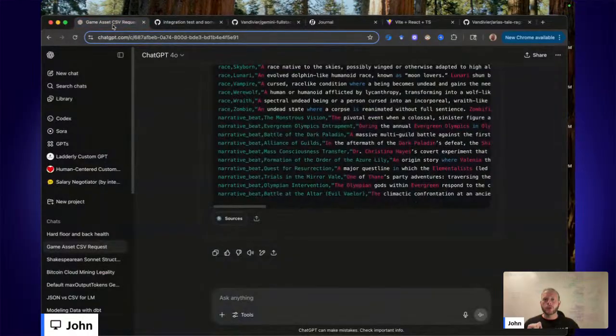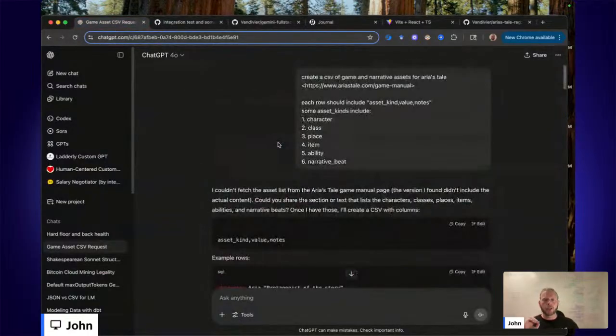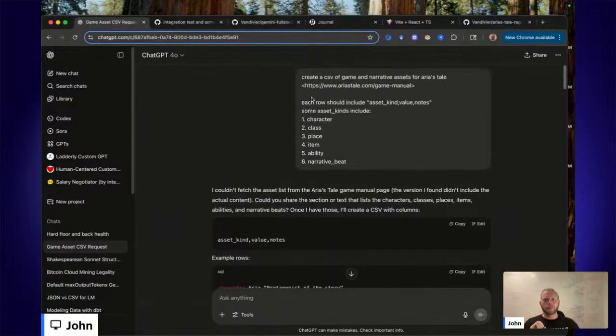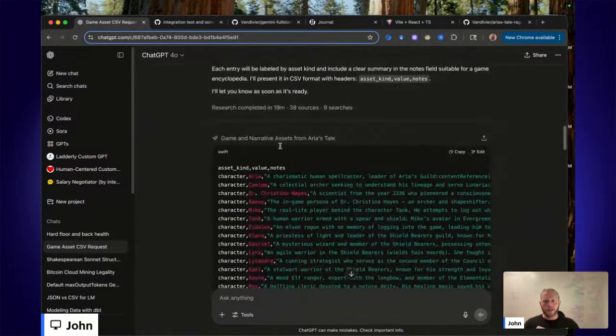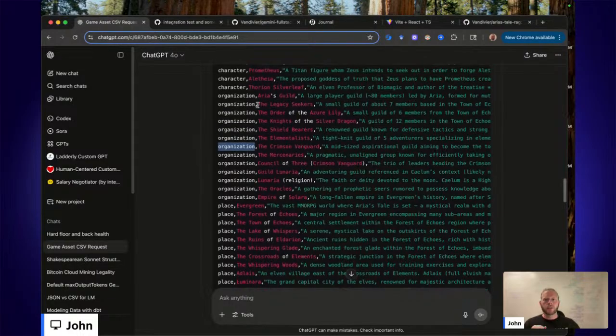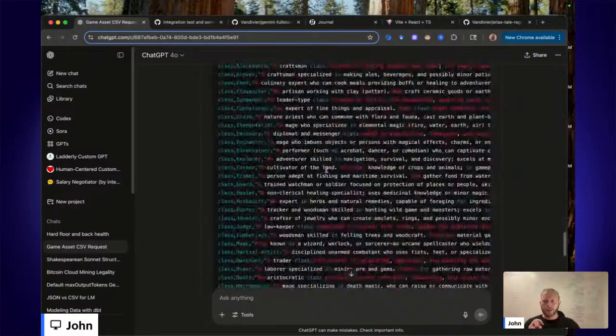How did I create the source data set? I went to ChatGPT deep research mode, and I asked it to create a CSV with these columns: asset kind, value, and notes. And an example of an asset kind could be a character, a class, place, item, ability, narrative beat. Hopefully it went beyond that. The idea was just to give it some examples. So it also came up with organization. Great. So in the narrative universe, there are guilds, and ChatGPT called that an organization. I'm very happy about this.